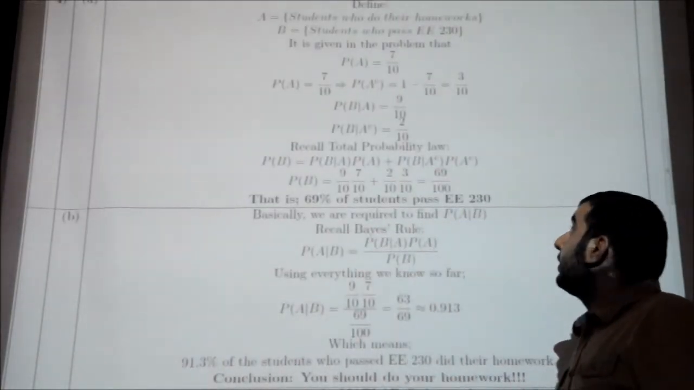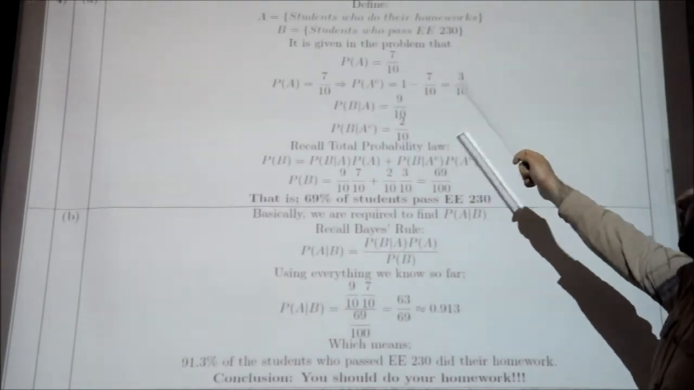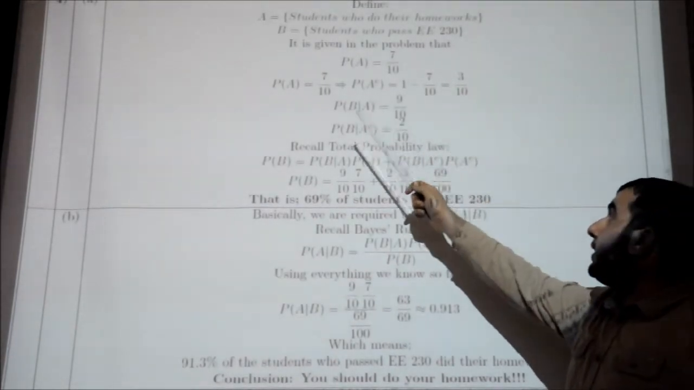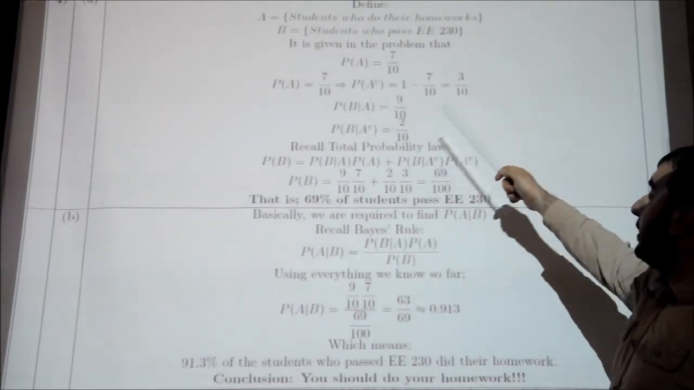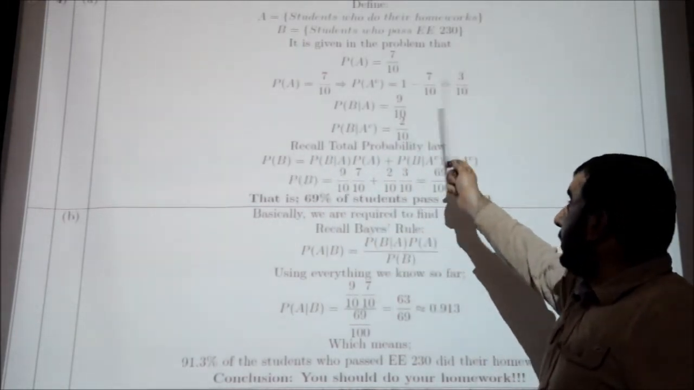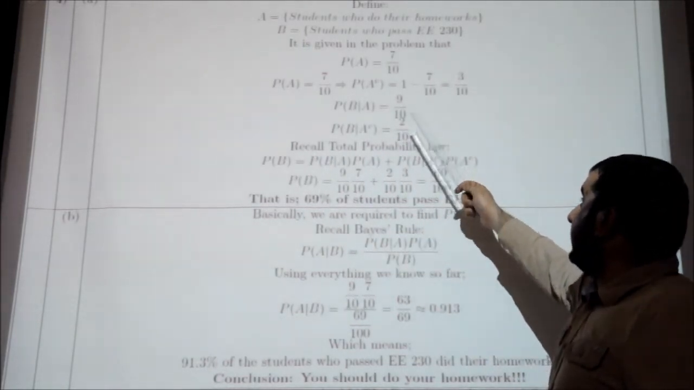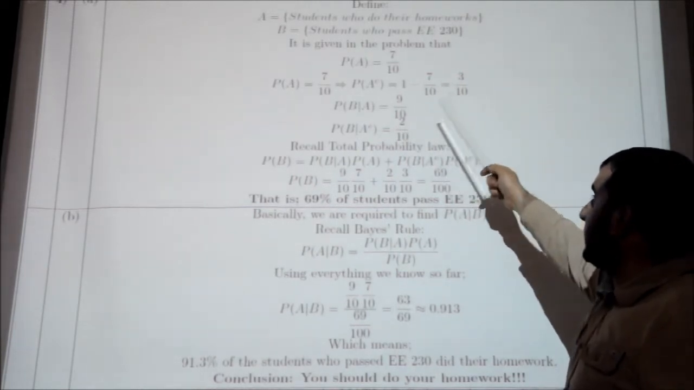Let's look at the solution. Define two events. Event A, students who do their homework. Event B, students who pass the probability course. It is given in the problem that probability of A is 7/10. And given probability of A is 7/10, the probability of A complement is 3/10. That is the simple part.